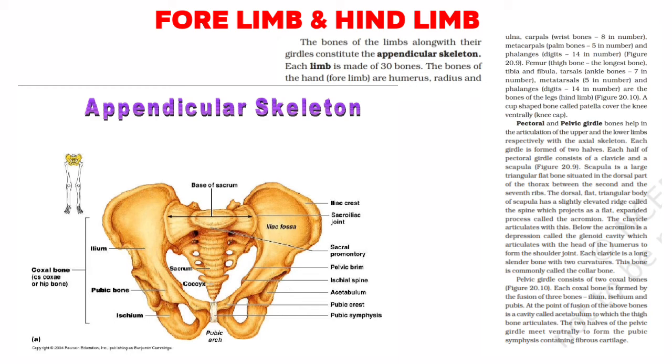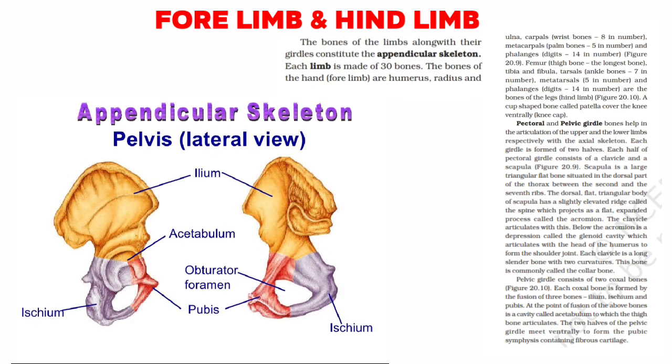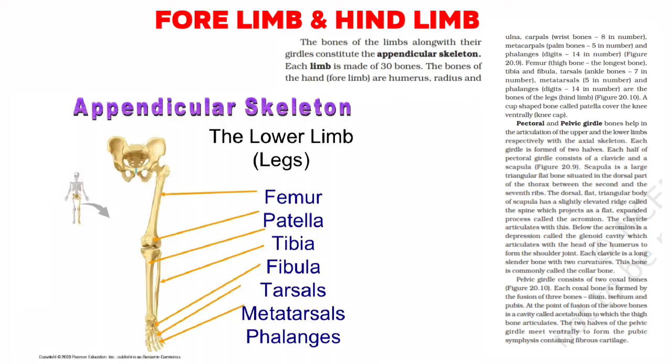The dorsal, flat, triangular body of the scapula has a slightly elevated ridge called the spine, which projects as a flat, expanded process called the acromion. The clavicle articulates with this.